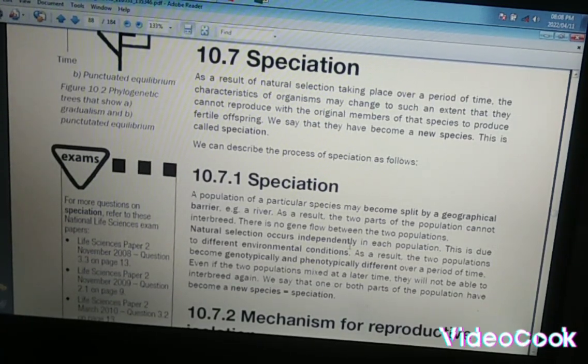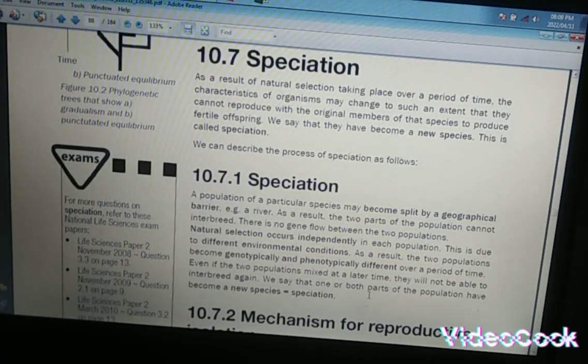Natural selection then takes place independently in each population. Why? Because of different environmental conditions. As a result, at the end of the day, the two populations become genotypically and phenotypically different over a long period of time, of course. So even if the two populations are mixed together at a later time, they will not be able to interbreed again. That's what we call speciation, right? One or both parties of the population have become a new species. That's what we mean by speciation.